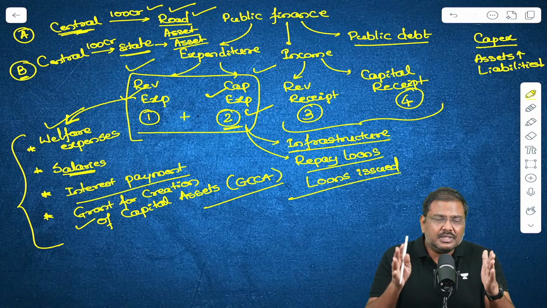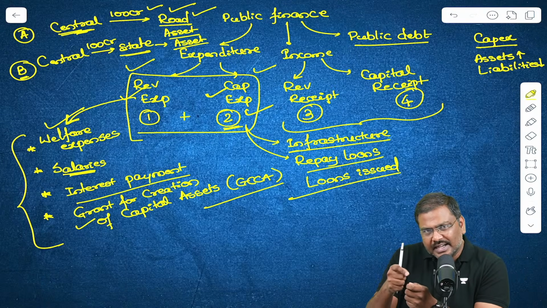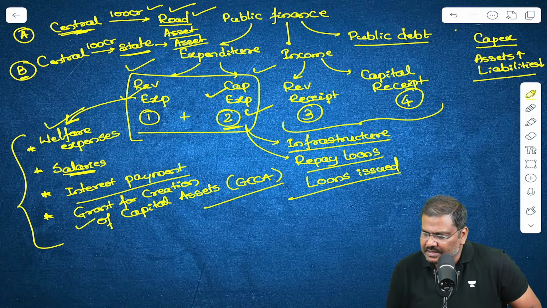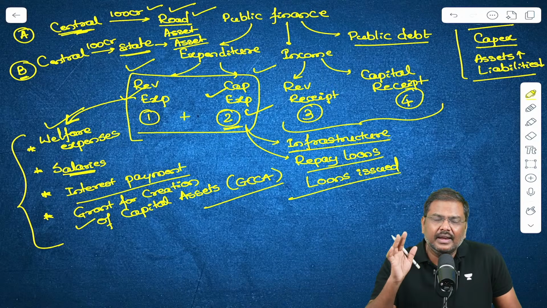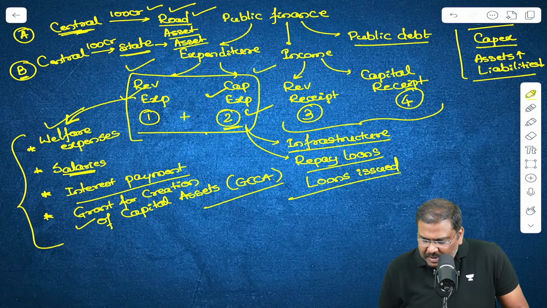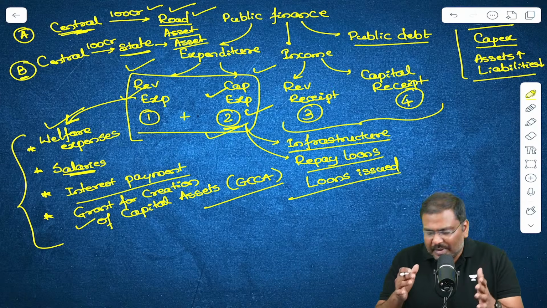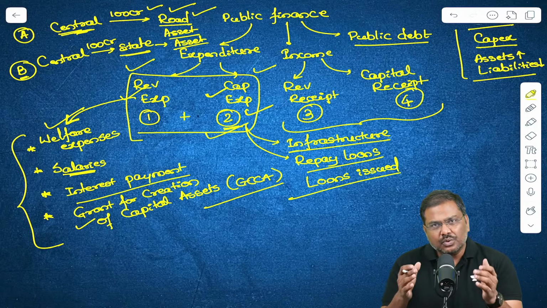But in simple terms, what happens under capital expenditure? Either the assets will increase or the liabilities will decrease. This is exactly what happens under the head of capital expenditure. Is everybody okay with the discussion here? Please do let me know.